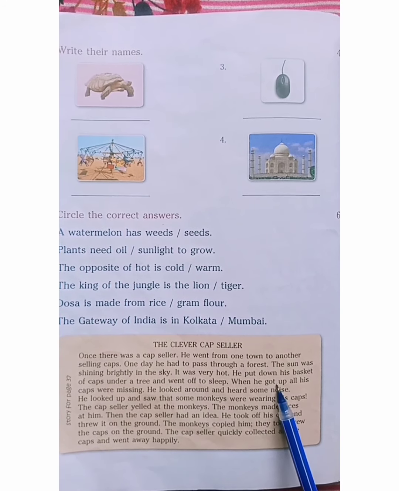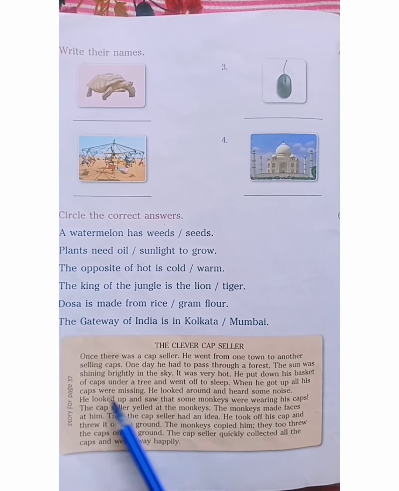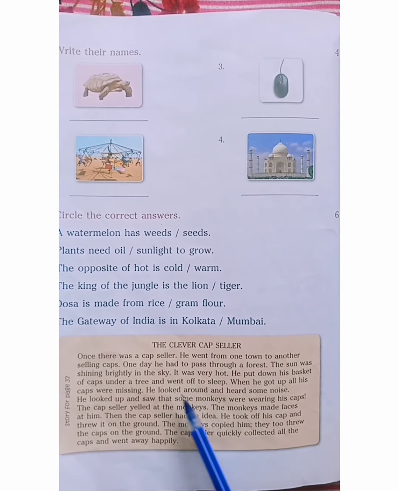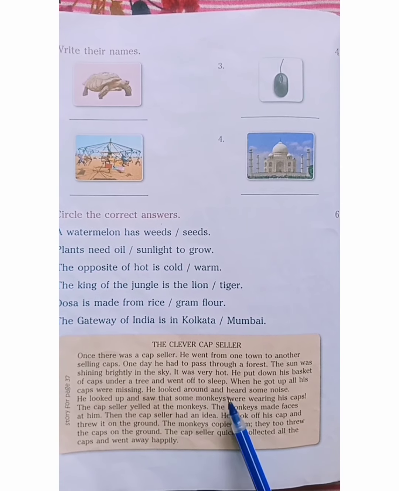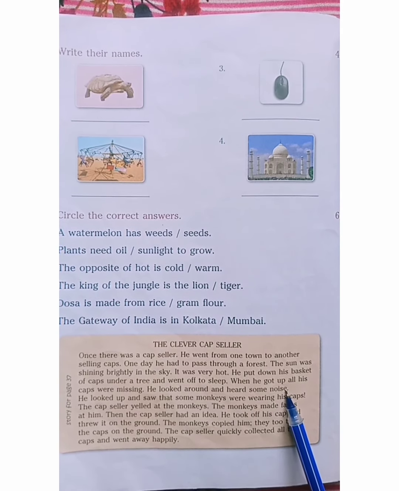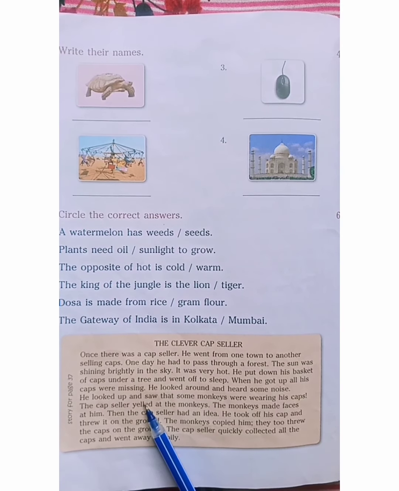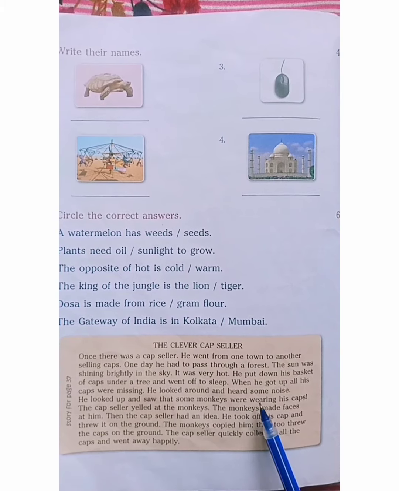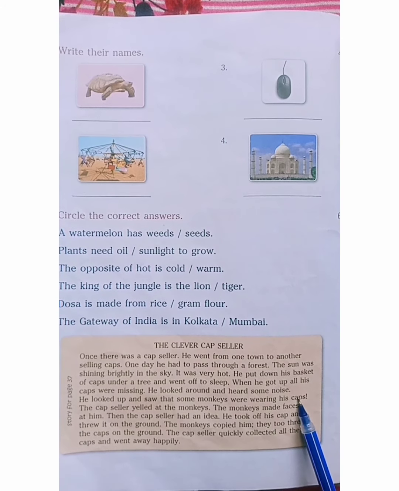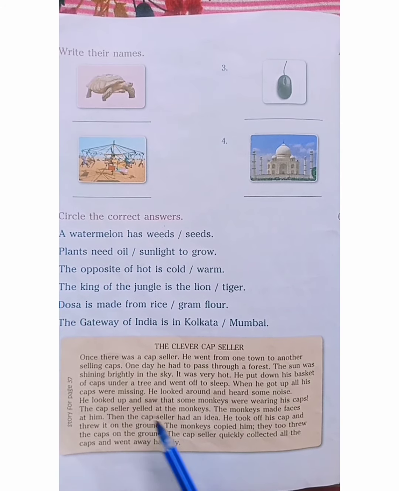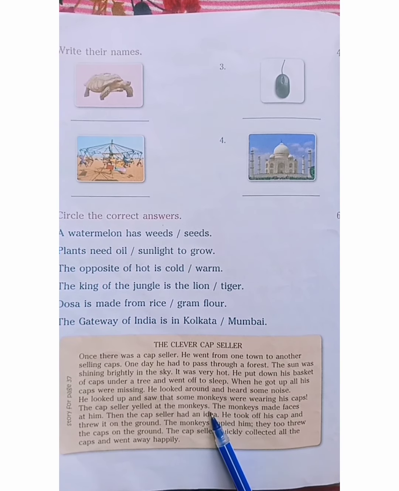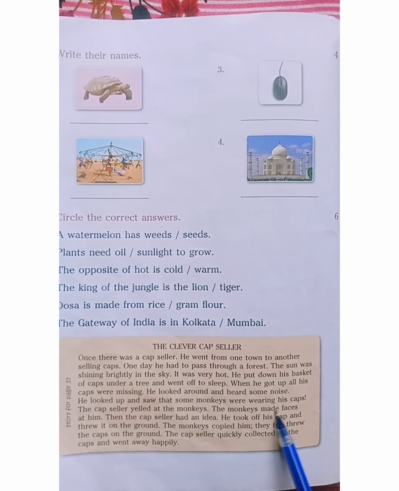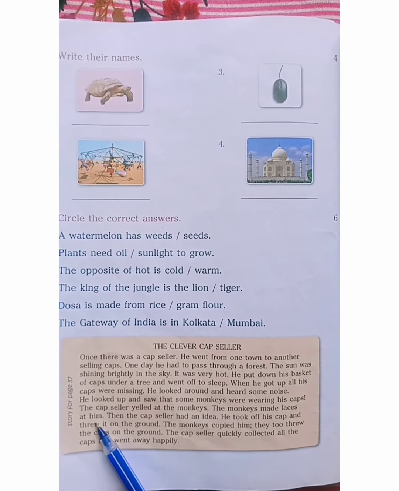When he got up, all his caps were missing. He looked around and heard some noise. He looked up and saw that some monkeys were wearing his caps. The cap seller yelled at the monkeys. The monkeys made faces at him.